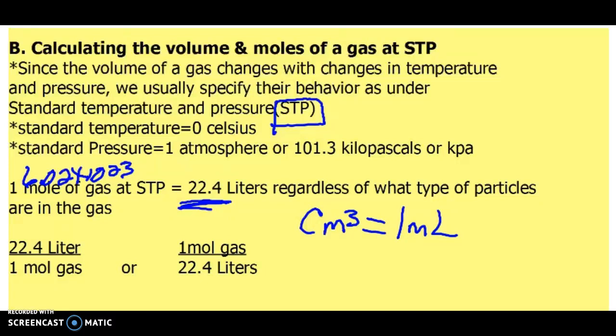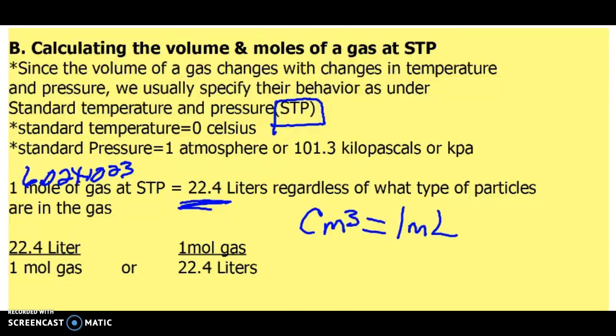Standard temperature is 0 degrees Celsius, which is right at that point where water freezes, right? So 32 degrees Fahrenheit. So 0 degrees Celsius and 1 atmosphere of pressure. Sometimes we express pressure in kilopascals, and some other units like torr too. But again, we don't really need to do a lot of calculating with this. You just need to understand that that's what standard pressure is. We're not going to be working with anything other than standard pressure, so don't worry about that.